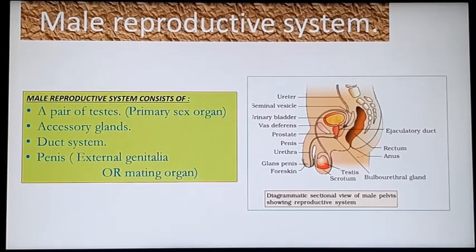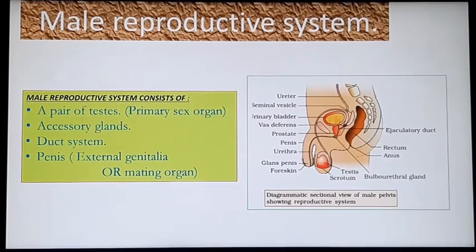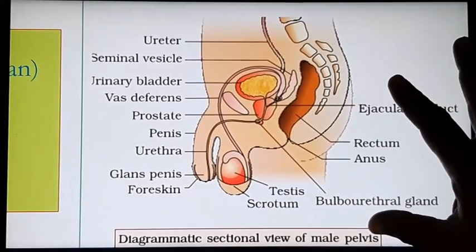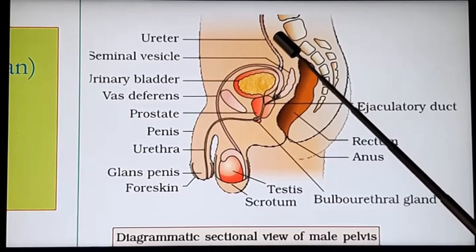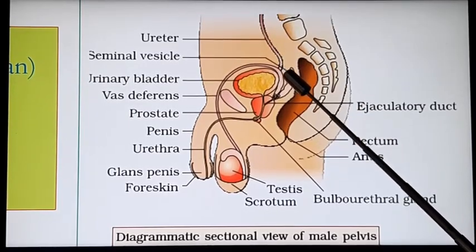Here is a diagrammatic representation to see the sectional view of the male pelvis showing the reproductive system. This is the ureter. It brings urine from the kidney to the urinary bladder.